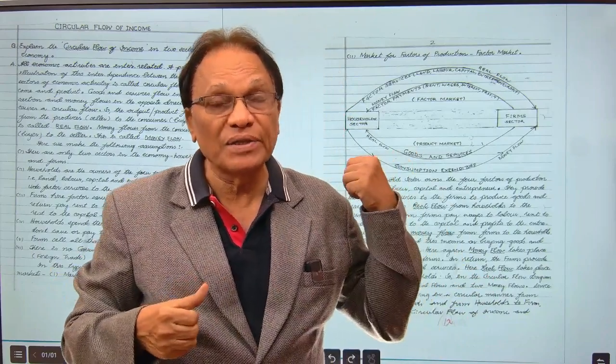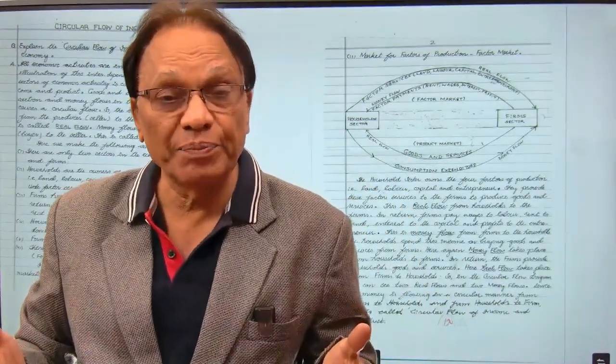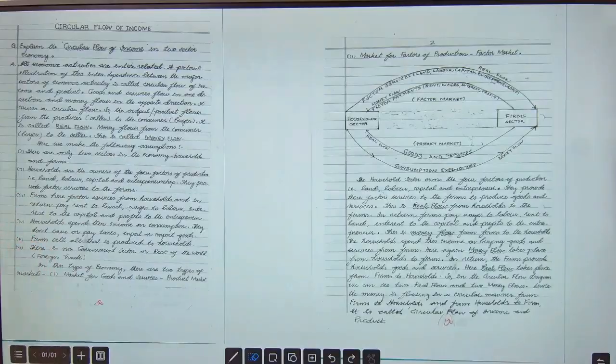To make you understand, the notes is given here. I'll read it again. Please see there, and you can copy later. I'll repeat. Please see here. Explain circular flow of income in two-sector economy. All economic activities are interrelated. A pictorial illustration of this interdependence between the major sectors of economic activity is called circular flow of income and product.